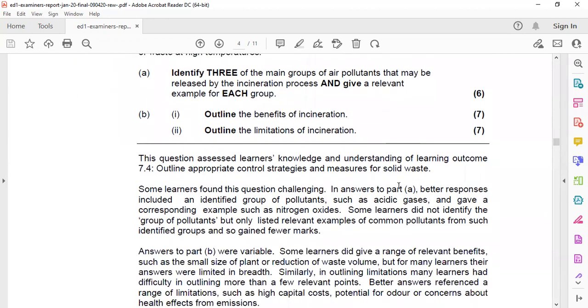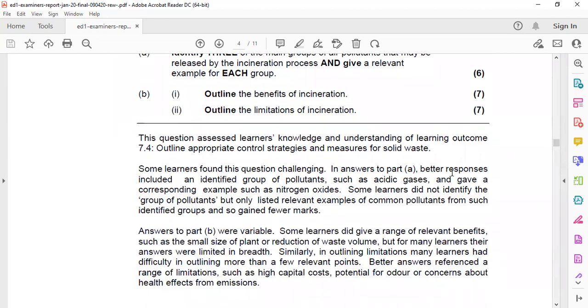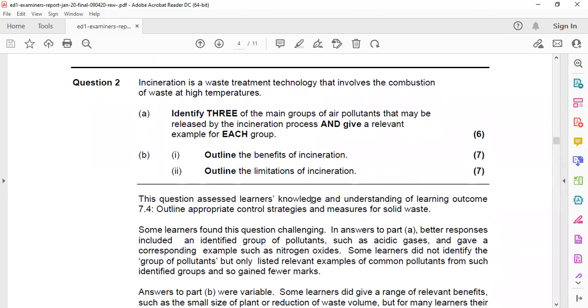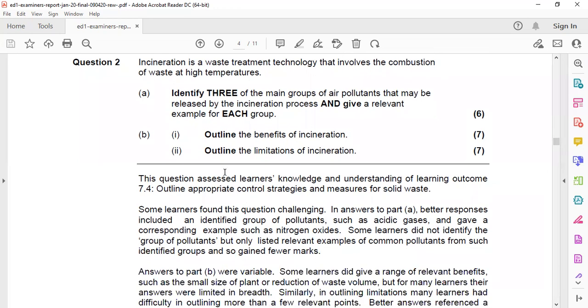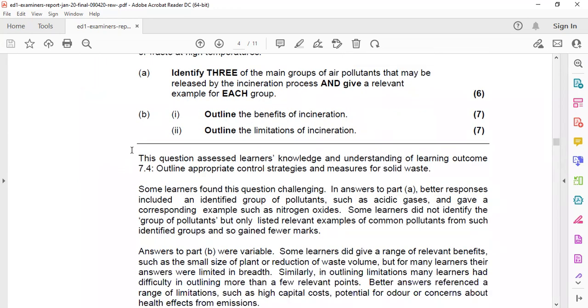It's a 6-mark question. What the examiner is saying is that better responses identified the group of pollutants, for example acidic gases, and gave a corresponding example such as nitrogen oxides. But some learners did not identify the group of pollutants, only listed relevant examples of common pollutants from such groups, and so obtained few marks. They are explaining how you get fewer marks because you do not understand the questions properly and have less information about the topic. These questions are all based on learning outcomes.